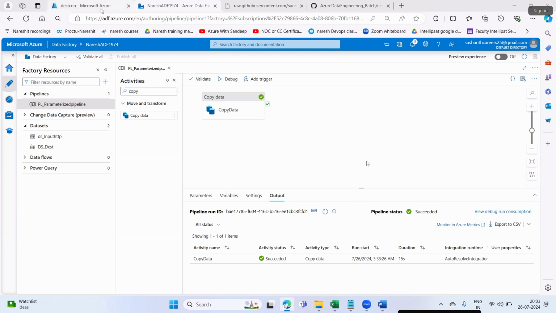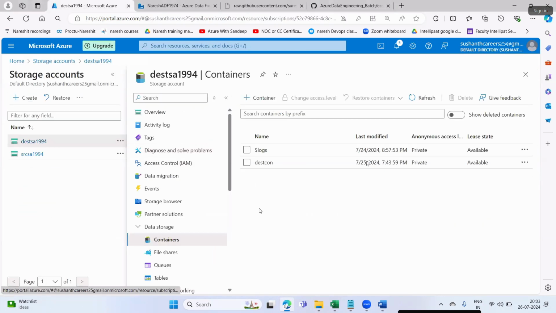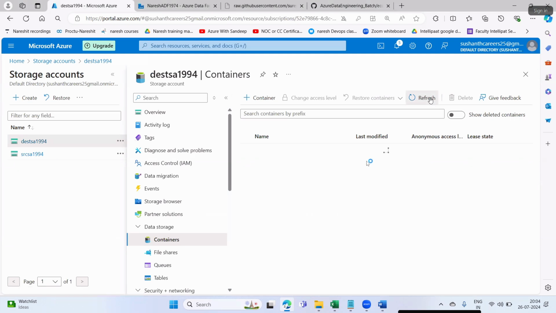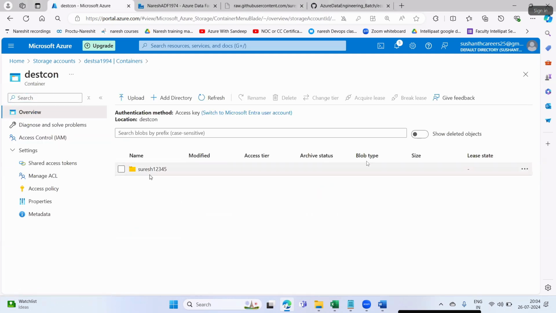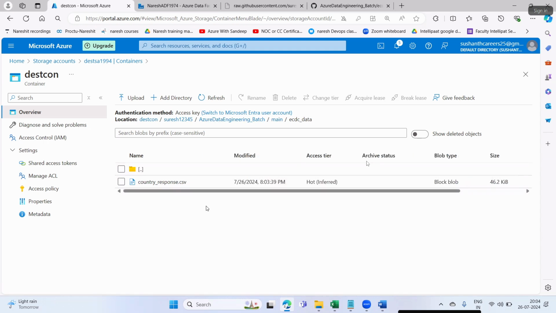Pipeline succeeded. Come here. Refresh. Now see your destination container. See, this is the folder path. The file got copied with the complete path from your GitHub. See, country response.csv. The file got copied.